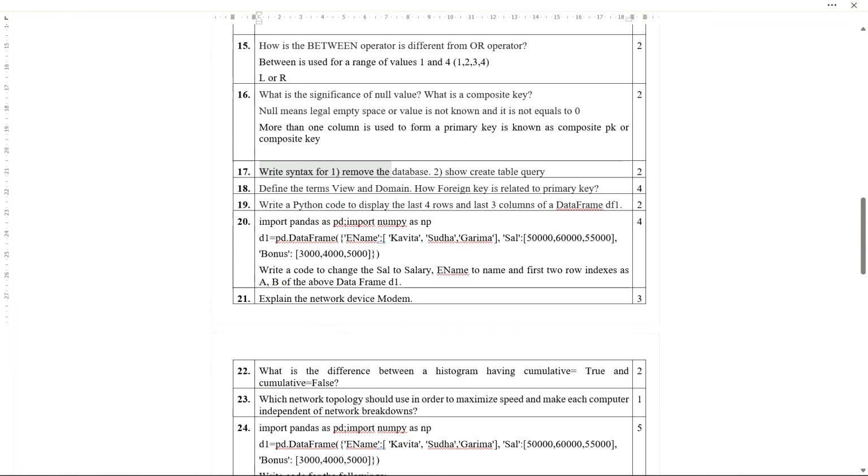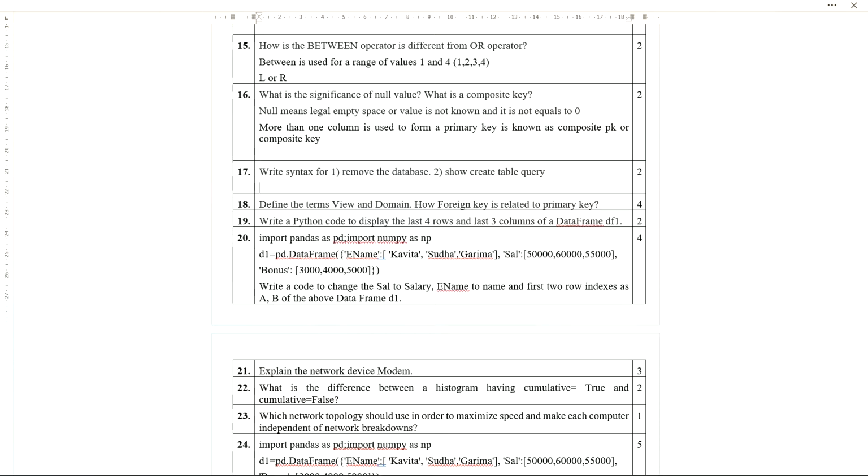Now write the syntax to remove the database, and show create table query. Removing a database means DROP DATABASE, then the database name. Is that clear? Maximum students used to make a mistake, I have seen them write drop database name, but you have to write this keyword, DROP DATABASE, then the database name. You need to remember the syntax.